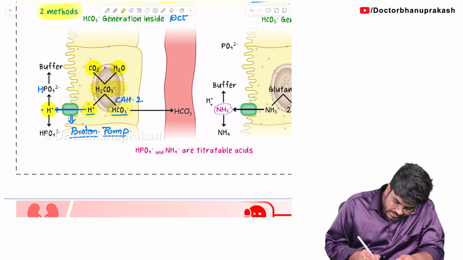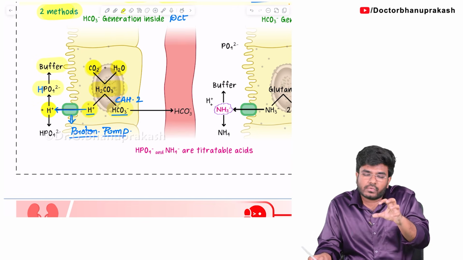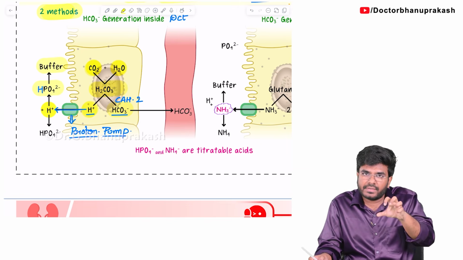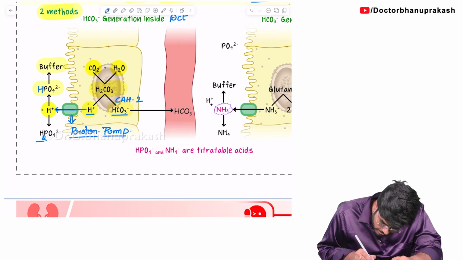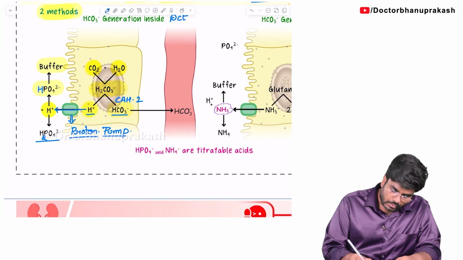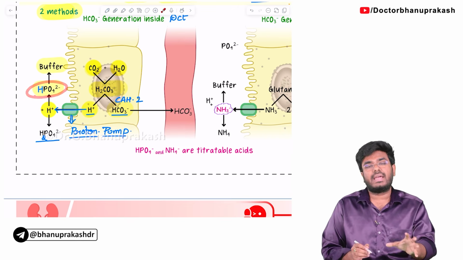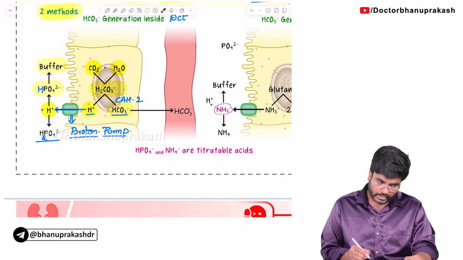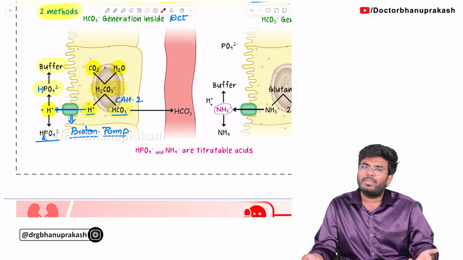In our urine there is a buffer: phosphates are there. Now this phosphate is going to accept the H+, becoming H2PO4. So who is acting as a urinary buffer? The phosphate will accept the H+ and become H2PO4. So yes, phosphates are considered urinary buffers.